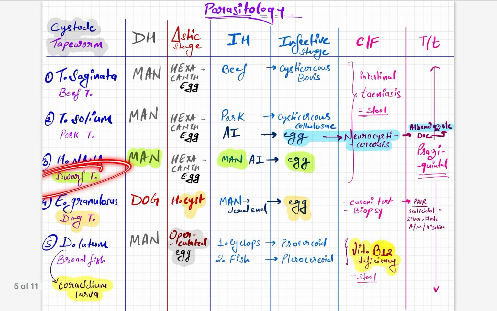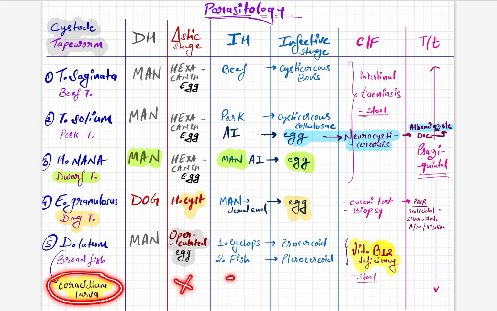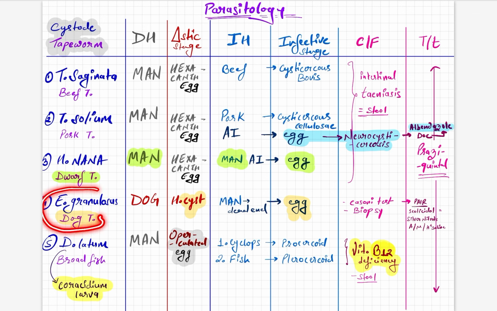The exam asked dwarf tapeworm. And while making this table, we miss something else, which was also asked in the exam. The Coracidium larva is neither the diagnostic stage nor the infective stage. It comes in between the life cycle of D. latum. This Coracidium larva was asked, so don't miss it. Now everybody remembers Echinococcus granulosus has the hydatid cyst in its life cycle, but they asked about the infective stage, which is not the hydatid cyst but the egg. This is another common mistake.